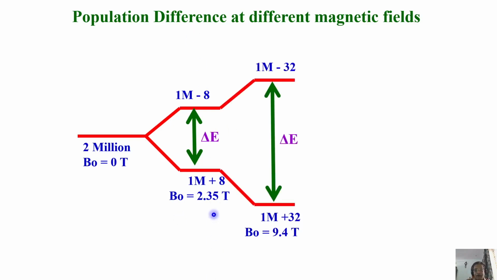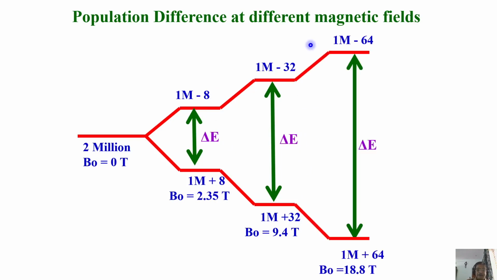Now I increase the magnetic field from 2.35 to 9.4. I made it 4 times. Population difference became 4 times more. Difference was 16 here, it became 64. Okay, further increase. Another double.